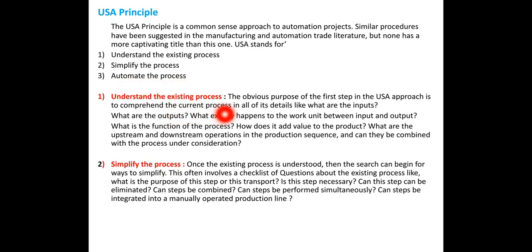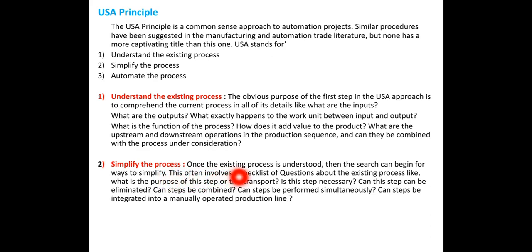Understand the existing process. What are the outputs? What exactly happens to the work unit between input and output? It shows the relation between input and output: what input we are giving and accordingly what output will be achieved in response to that input.